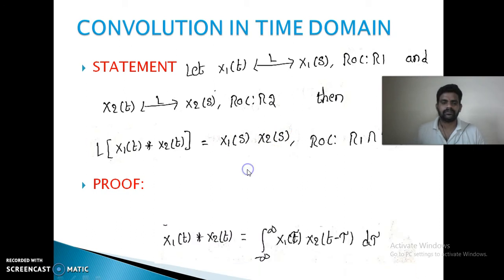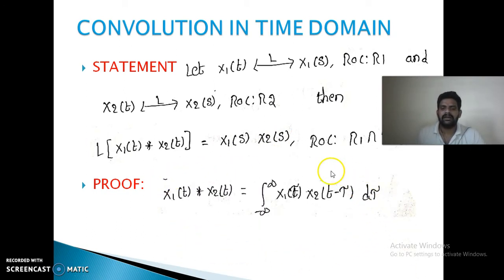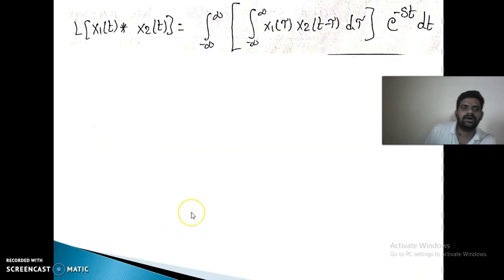Proof. Consider the convolution formula. x1 of t convolved with x2 of t is equal to integral minus infinity to plus infinity x1 of tau into x2 of t minus tau d tau. This is the convolution integral. Now take the Laplace transform of this convolution. So the Laplace transform of x1 of t convolved with x2 of t is equal to, by the definition, integral minus infinity to plus infinity of x1 of t convolved with x2 of t into e power minus st dt.